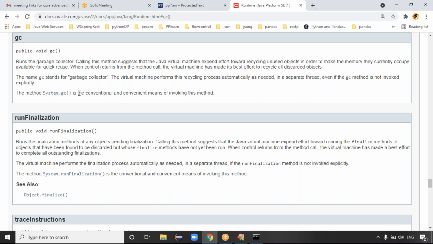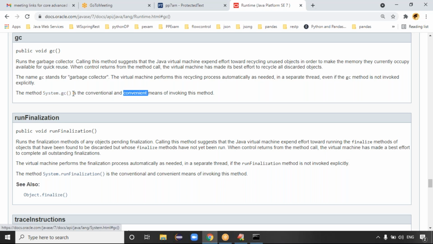The method System.gc is conventional and convenient. What is the meaning of this line, Usman? What's the meaning of this line? The System.gc is conventional, an easier way of invoking. The method System.gc is conventional and convenient. Conventional means older methods, like the conventional things we used in the past. This one is convenient.